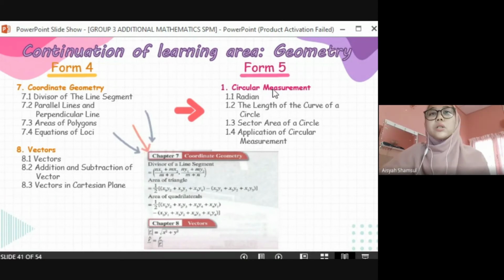The picture on the slide shows the formulas of chapters 7 and 8 in the AddMath Form 4 textbook. For your information, I only found the textbook contents for Form 4, but not Form 5, since the Form 5 textbook has not been released yet. So Form 5 students this year are the last batch who use the KBSM textbook.